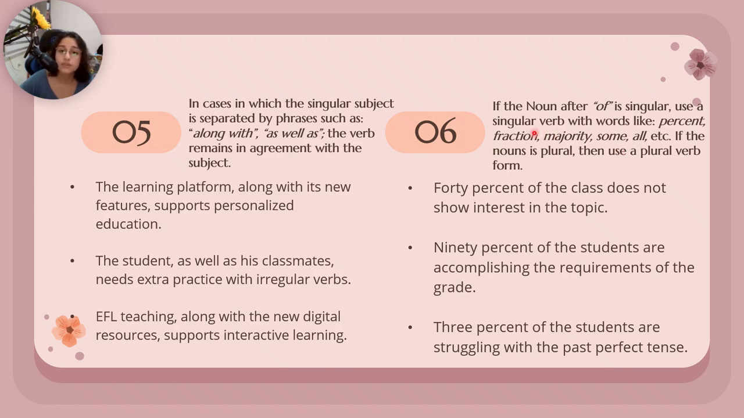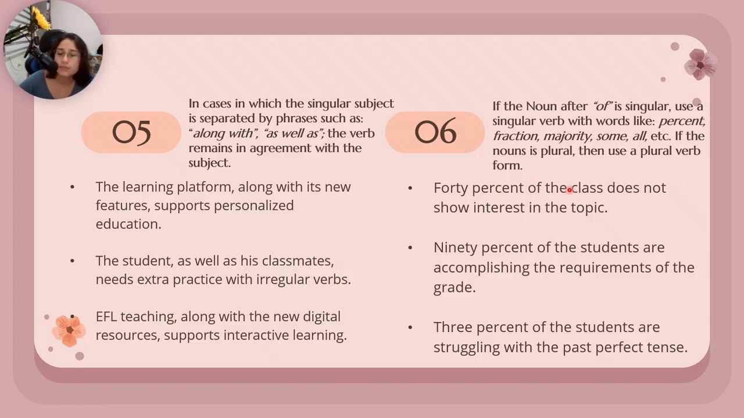For the last rule, we have: if the noun after of is singular, use a singular verb with words like percent, fraction, majority, some, all, etc. If the noun is plural, then use a plural verb form. For example, we have here 40%. It could be fraction, majority, some students, all the students, some teachers. In this case, I used percent, but it could be any of them. And we must pay attention to the verb and the noun.